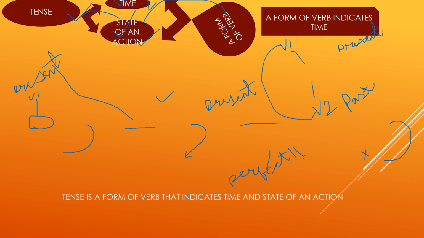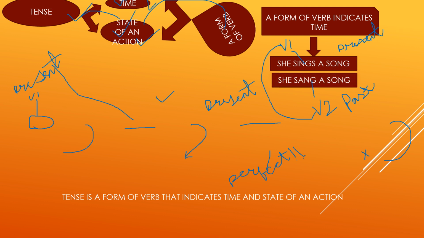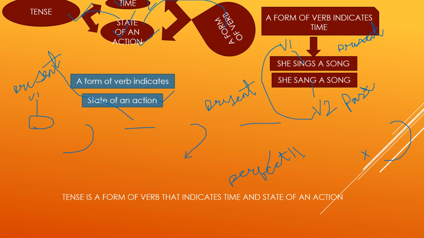Tense refers to time and state of an action shown by a form of verb. Now, the mystery is how a form of verb indicates the time and state of an action. But before that, it's not wrong to say that tense is a form of verb that indicates time and state of an action.